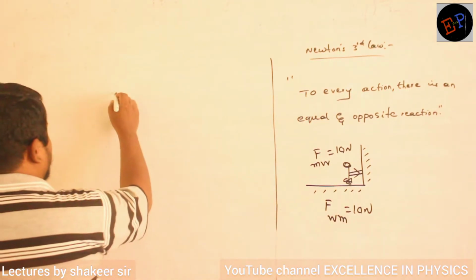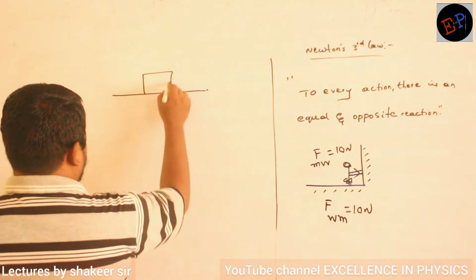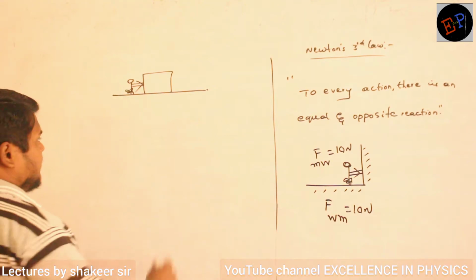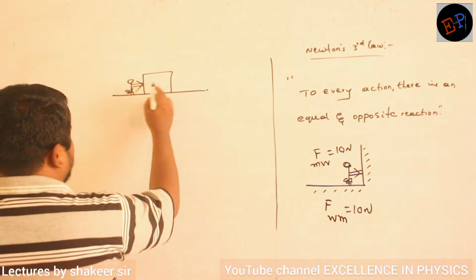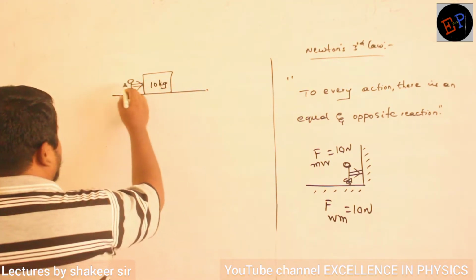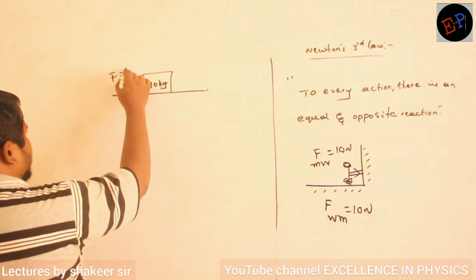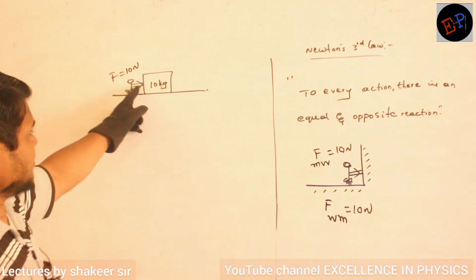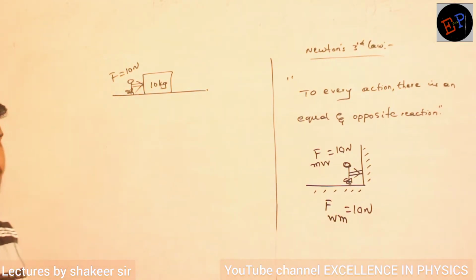Consider, so this is a body. On this body, a man is applying some force. Let the mass of the body be 10 kg and the force applied by the man be 10 Newton. Mass of the body is 10 kg, force applied by the man is 10 Newton. Are you able to understand?